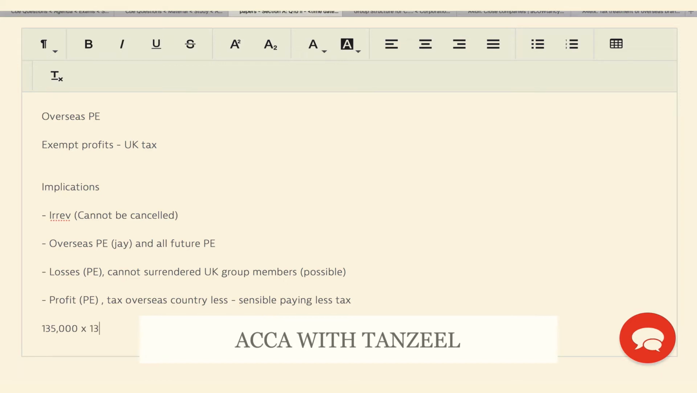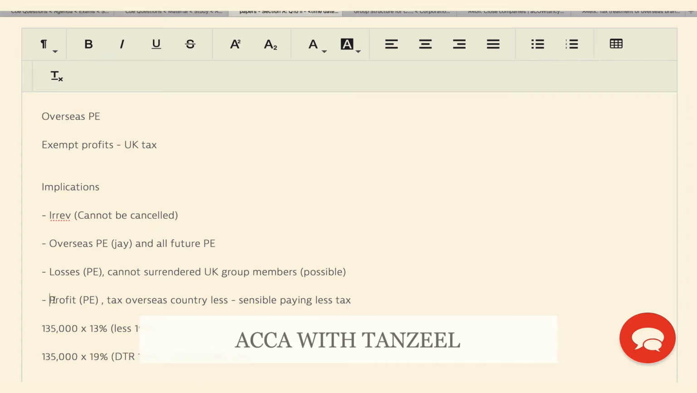The tax in the overseas country is 13%, which is less than the UK of 19%. If we do not make this election, then these profits of 135,000 will be subject to the 19%, and we will get double taxation relief of the lower amount of 13%. So we will be paying an additional 6% if we do not make this election, if this company is profitable.